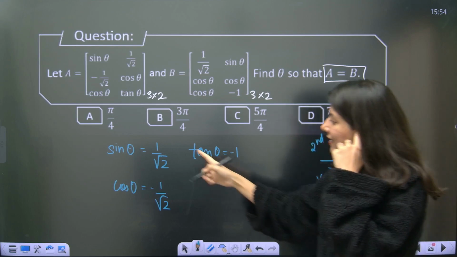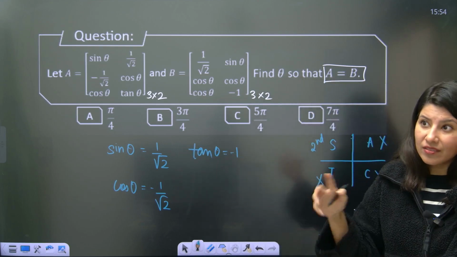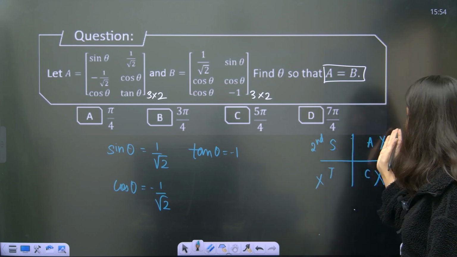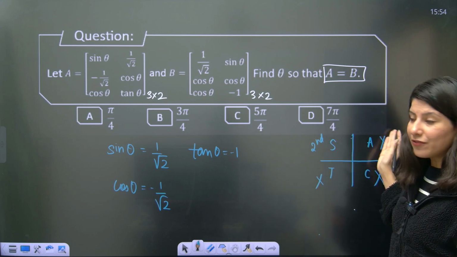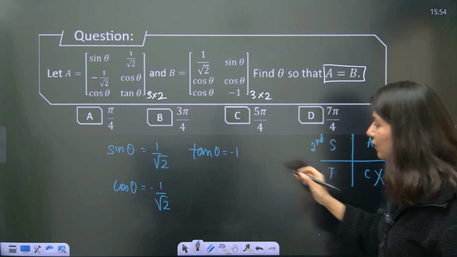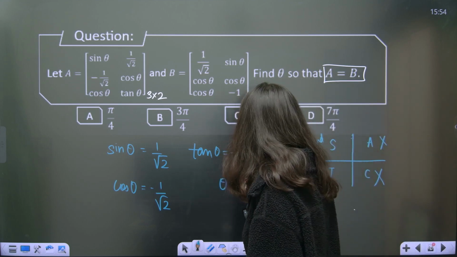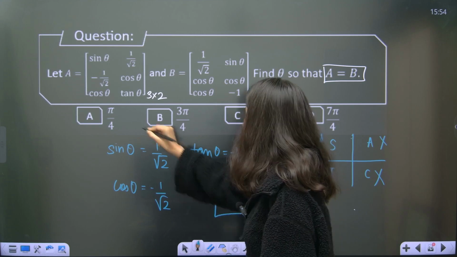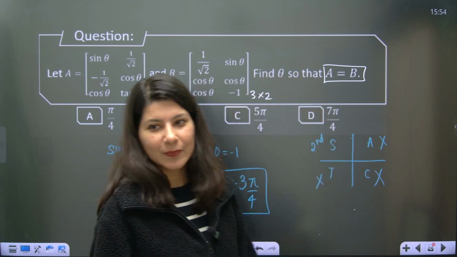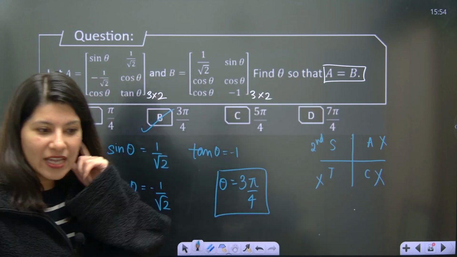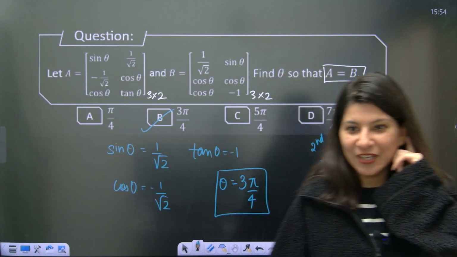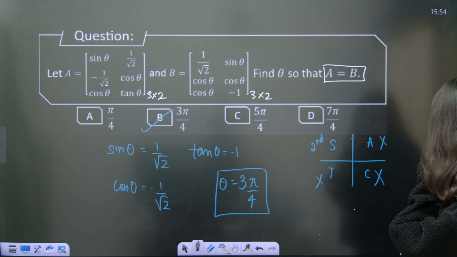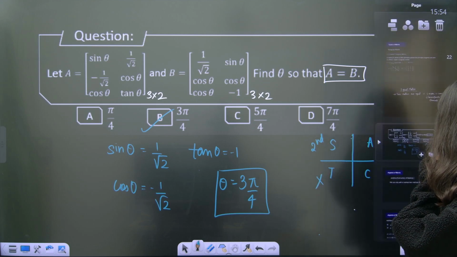And since you can see 1 by root 2, the values are multiples of 45 degree, pi by 4. So if first quadrant is pi by 4, second quadrant is 3 pi by 4. So clearly theta is 3 pi by 4, guys. So option B is correct. Okay, easy question. Are you able to do it?